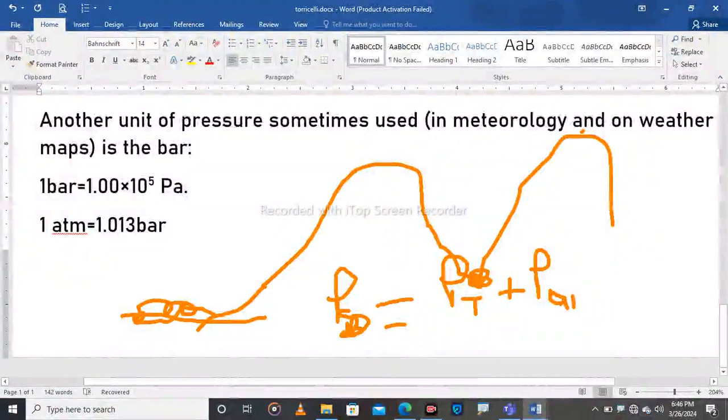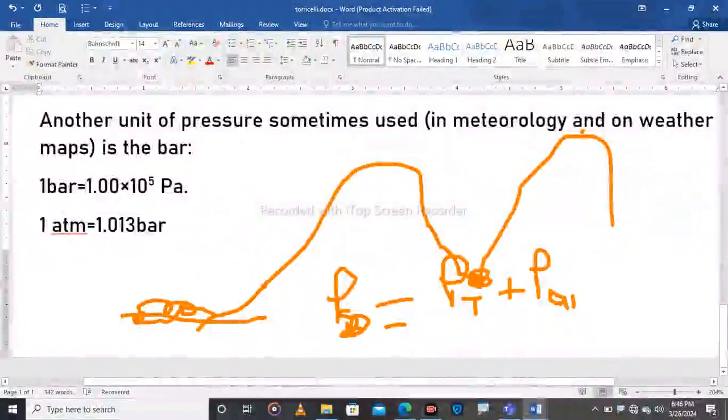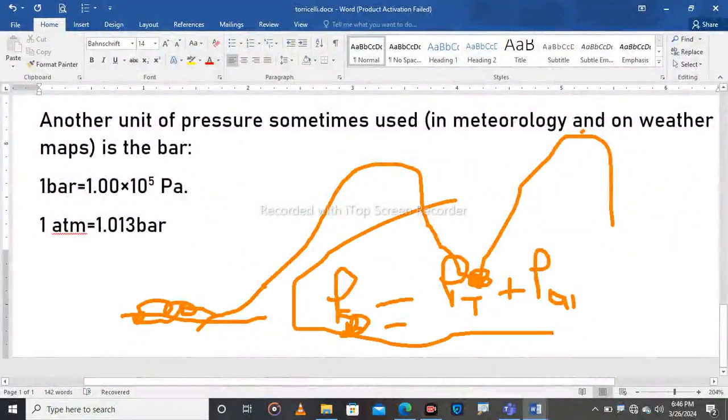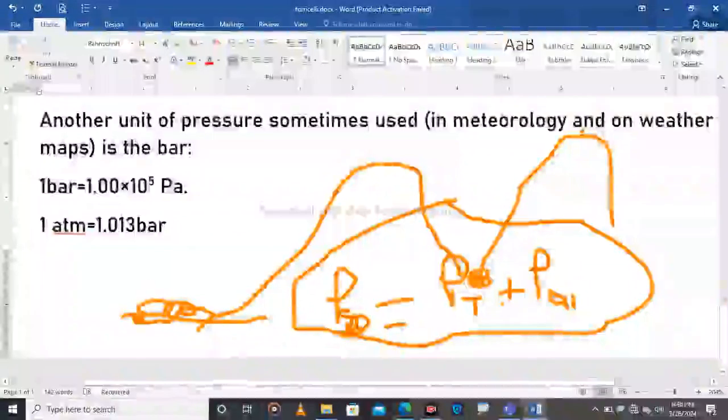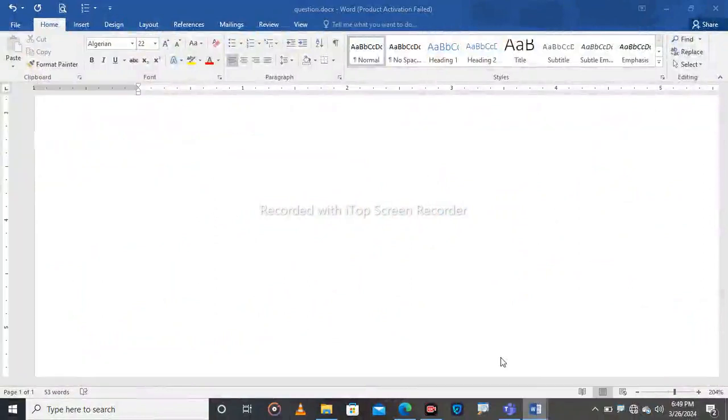Always the pressure at the lower level is equal to the pressure at a higher level plus the pressure of the air. This principle will be used to calculate the height of a mountain. We are going to see it by doing some application. So let's go on to the application.